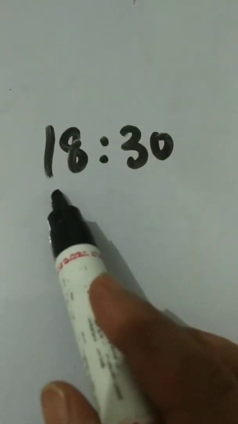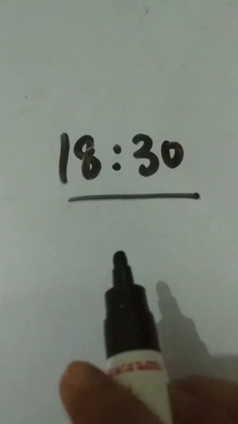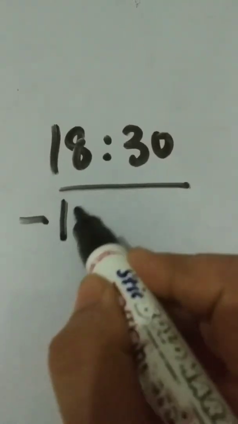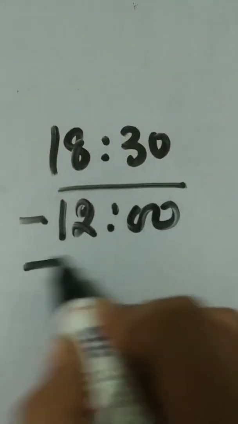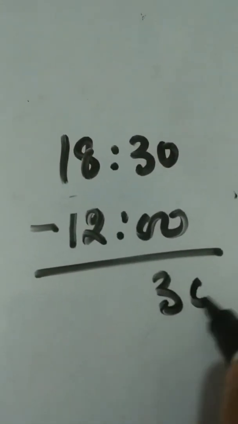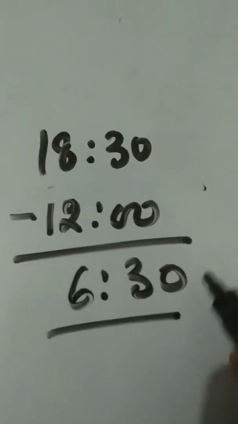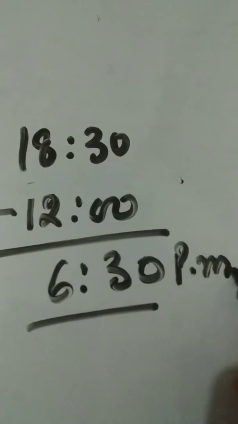Suppose in 24-hour clock, 4 digits are visible like this, 18:30. We want to convert it in form of AM and PM. What we will do? We will subtract 12 from it. Then what answer we will get? 6:30, it means it is PM timing.